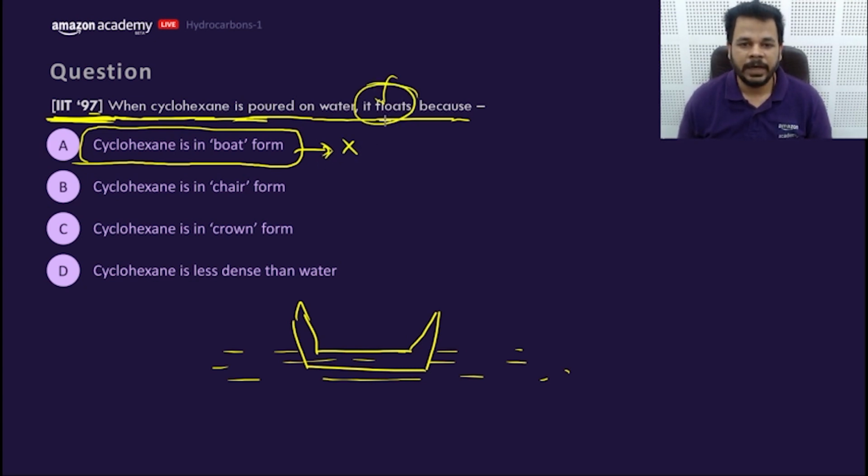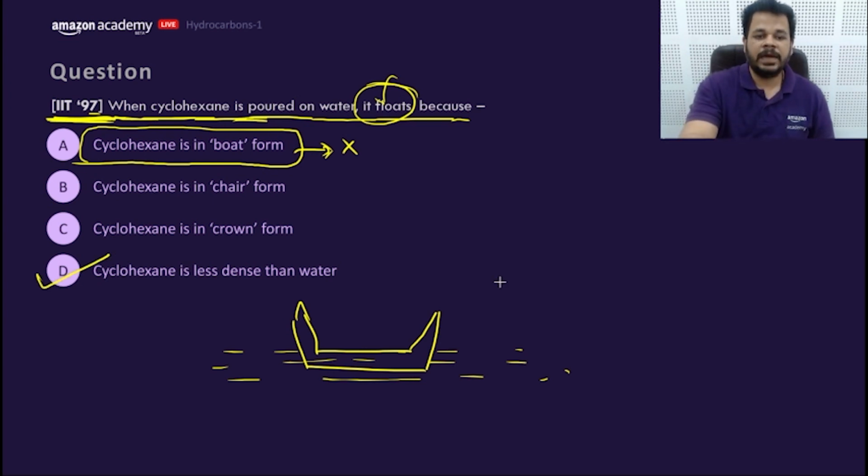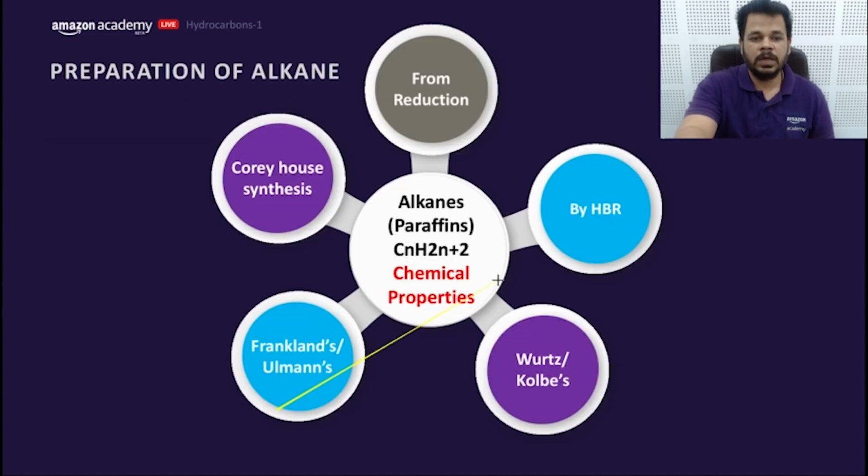Very interesting option, but the floating characteristic depends on the density. So the answer should be very correct. DG says, PR says, LM says, NK says, please write your name. Answer D, because cyclohexane is less dense compared to the water.